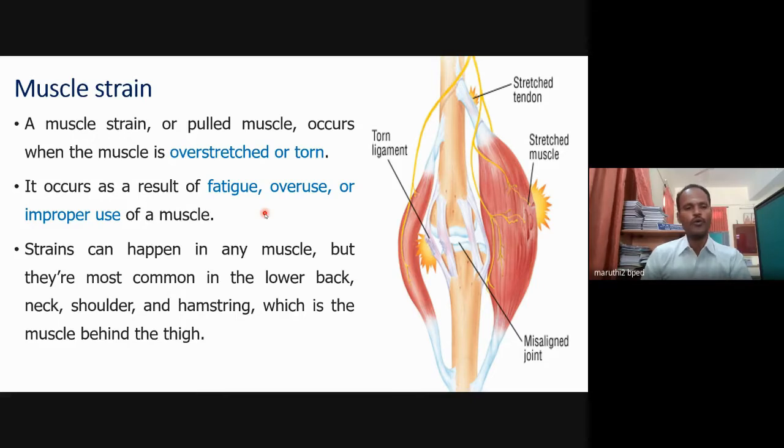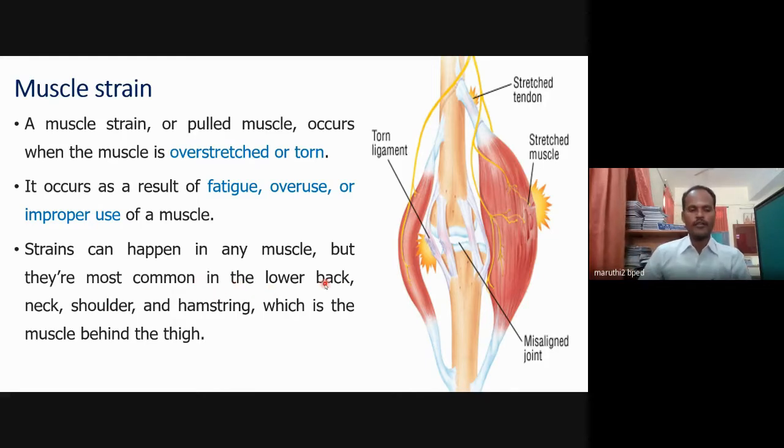So fatigue, overuse, or improper use. And here, third point, strain can happen in any muscle. For example, sometimes we may go for a walk, and our hamstring muscle may get a strain because we did not use our muscle properly. With the hamstring muscle, there is no stretching. We did not use our muscle properly. So that's why that hamstring muscle can get the effect that is called muscle strain.